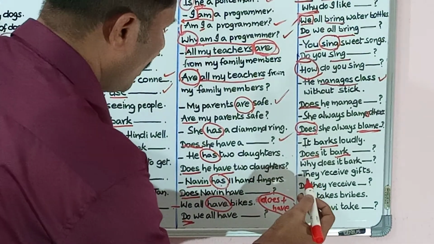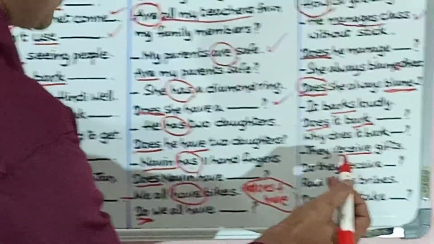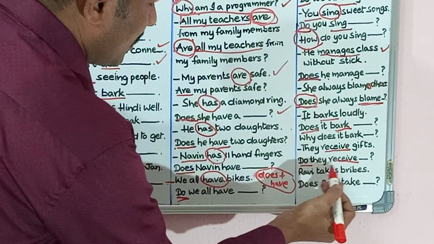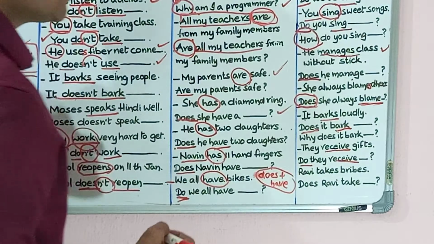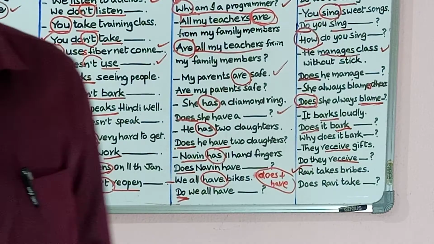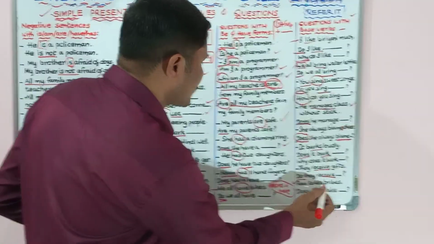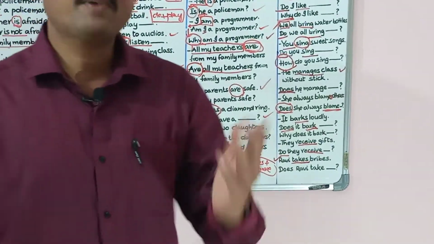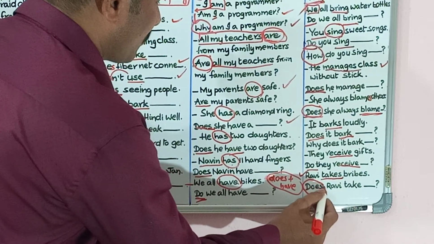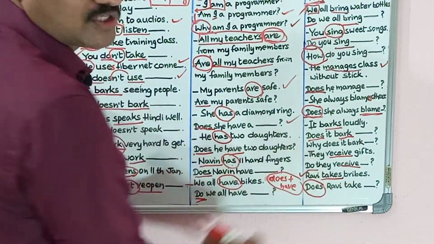Next one, they receive gifts. They is plural, so receive is a plural verb. Do plus receive is equal to receive. Then do they receive gifts? That is the question here. Next, last one in this part, Ravi takes bribes. You are seeing the verb here, takes. Takes is nothing but does plus take. That's why while framing a question, you bring does to the beginning of the question. Then it will become, does Ravi take bribes? This is the question for this.